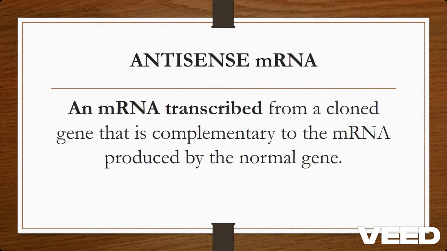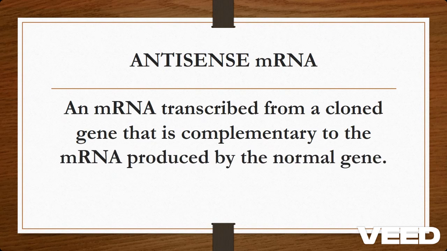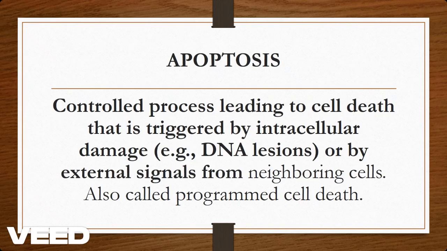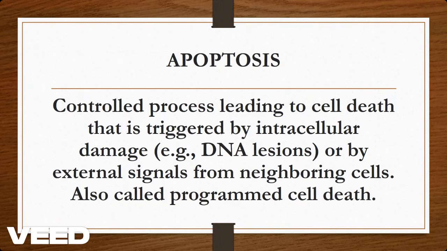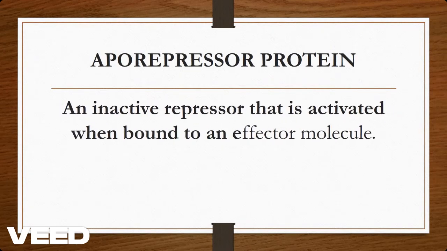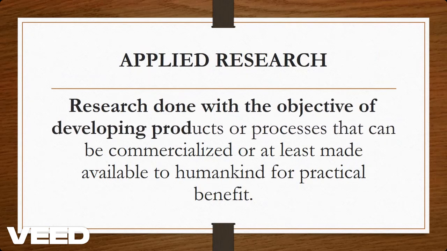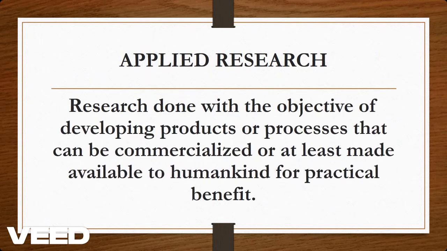Antisense mRNA. It's an mRNA transcribed from a cloned gene that is complementary to the mRNA produced by the normal gene. Apoptosis. It's a controlled process leading to cell death that is triggered by intracellular damage or by external signals from neighboring cells, also called programmed cell death. Aporepressor protein. It's an inactive repressor that is activated when bound to an effector molecule. Applied research. Research done with the objective of developing products or processes that can be commercialized or at least made available to humankind for practical benefit.